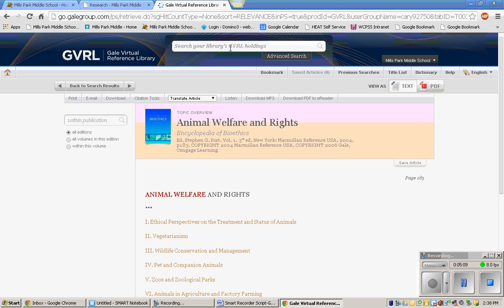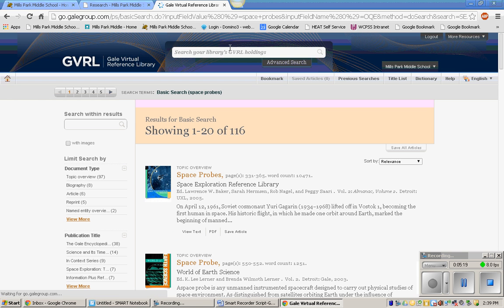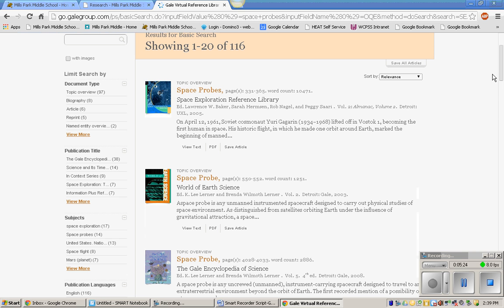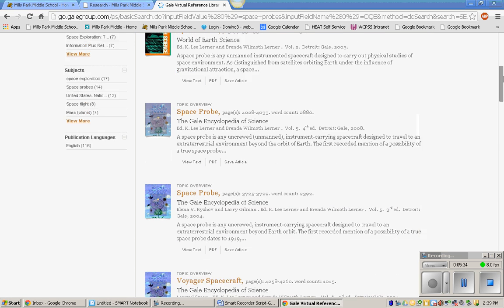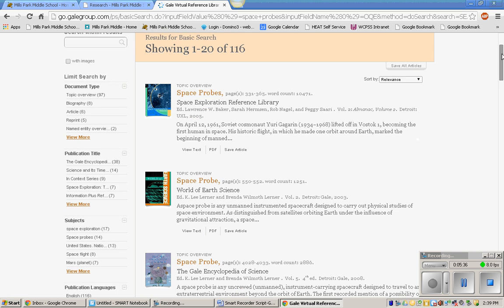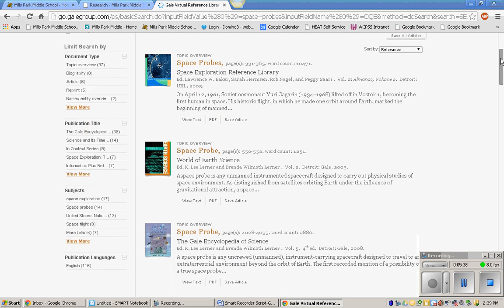I'm going to do a second search here. Let's say instead of animal welfare, I'm looking for information on a science topic like space probes. If I put that in and just hit enter once again, it's found 116 different articles on this science topic. There's a book called Space Exploration Reference Library, World of Earth Science, the Gale Encyclopedia of Science. Those would all be great articles to read about space probes.